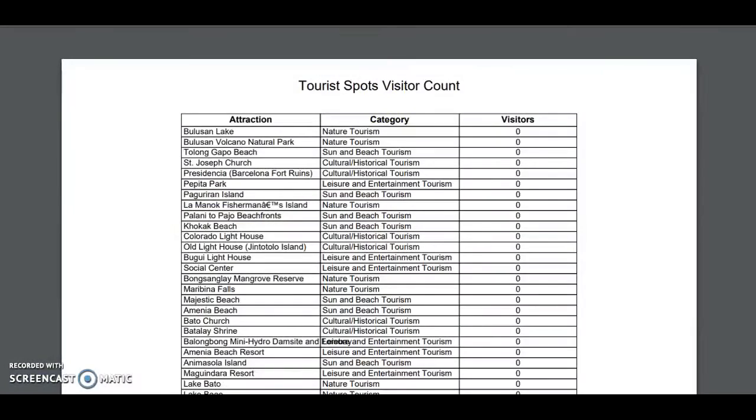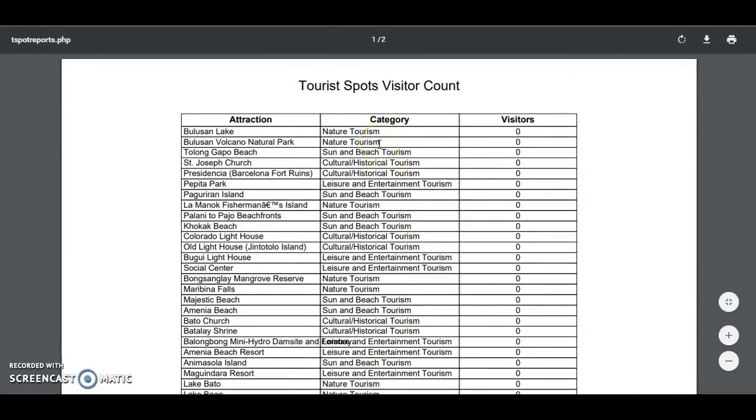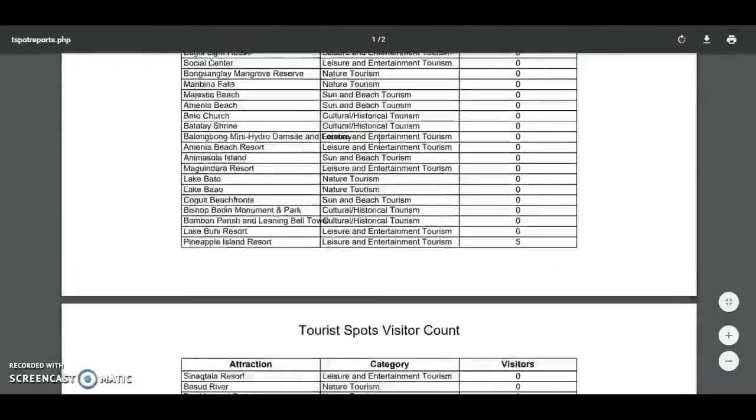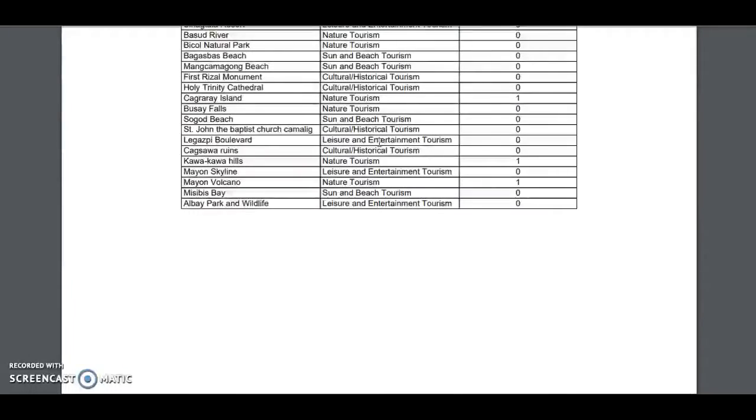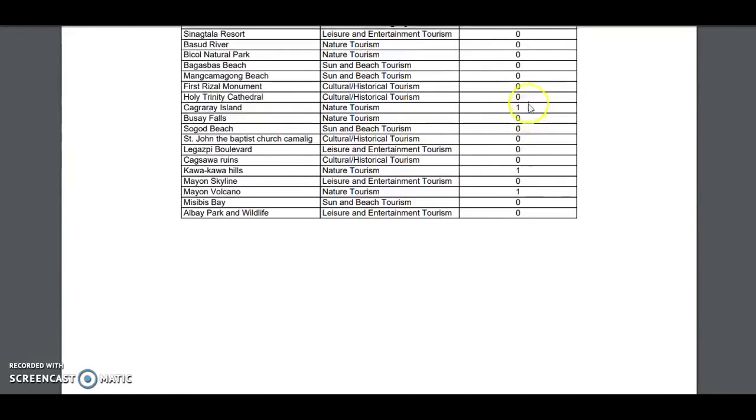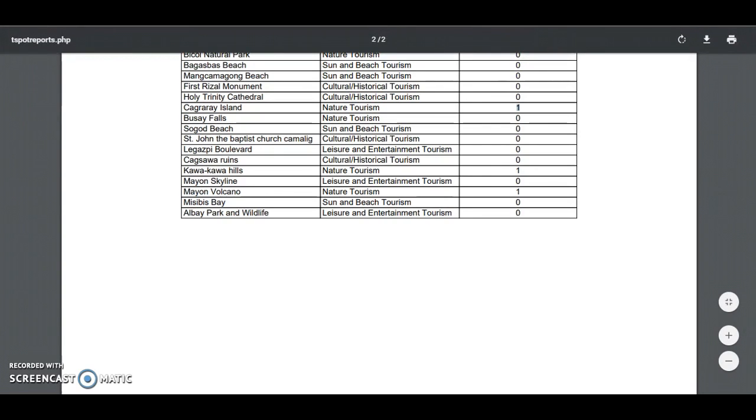And also we could view all the tourist spot visitor count. So here are listed all the tourist spots and their respective count. This is according to the survey given to the user on the Android application, wherein they are required to answer a survey before they are able to write a review about the tourist spot.